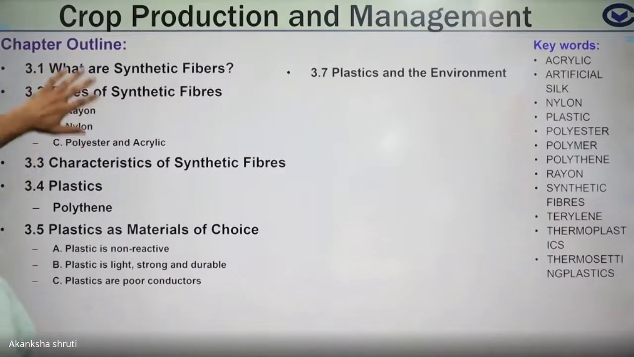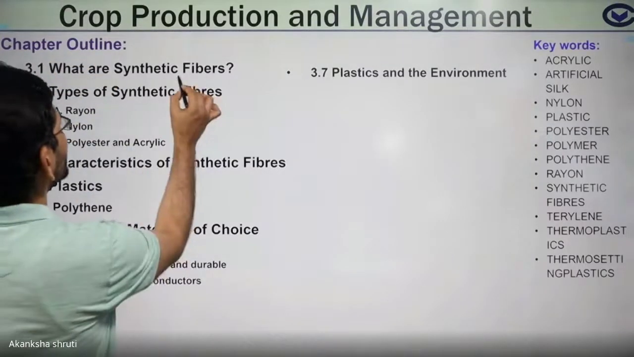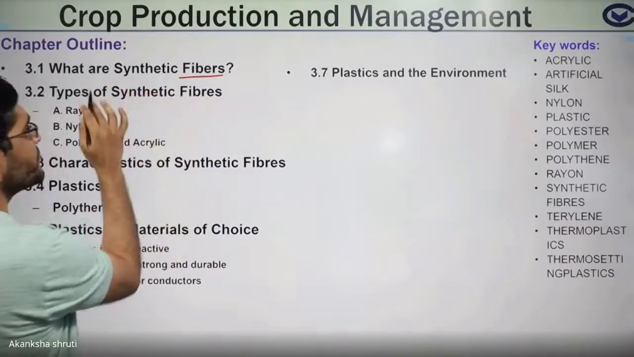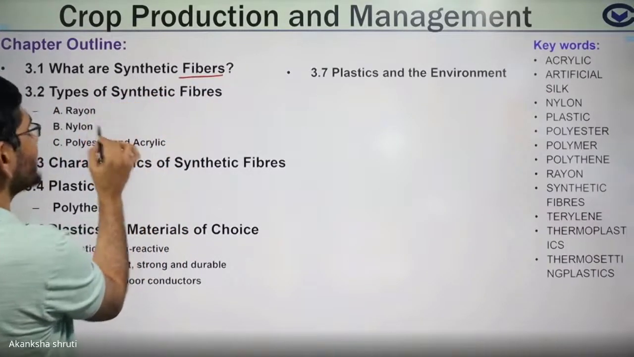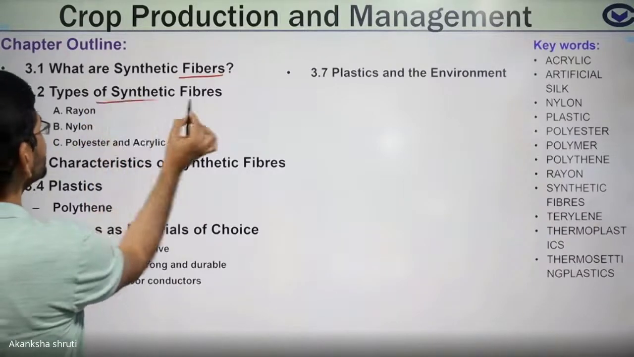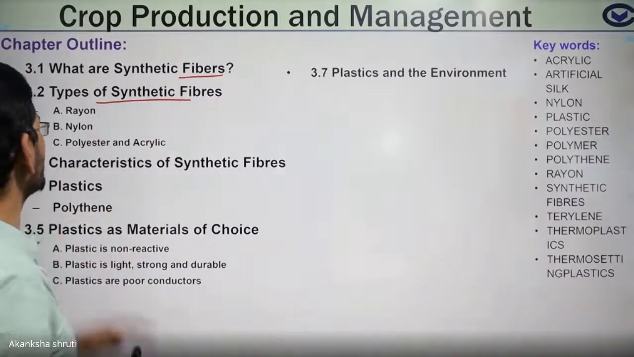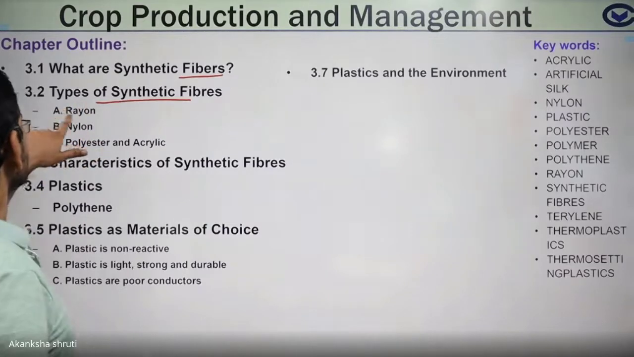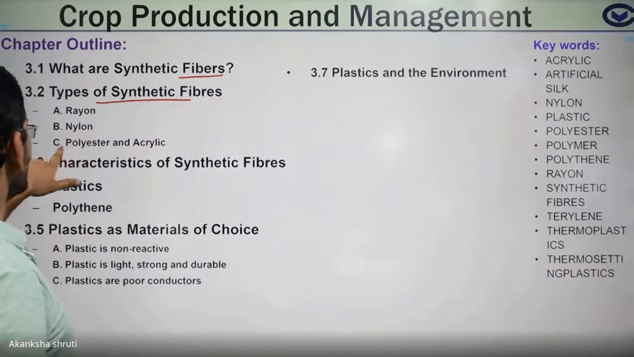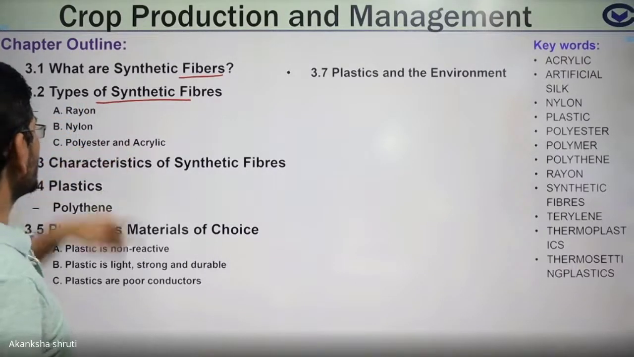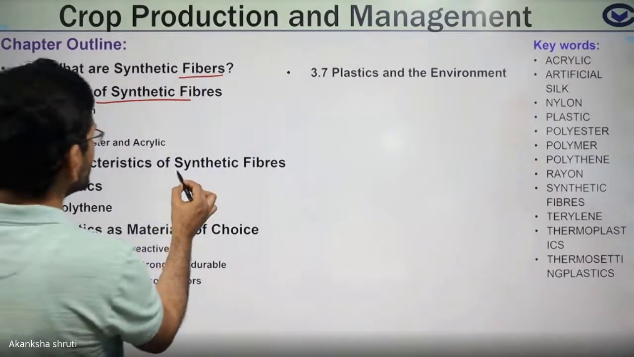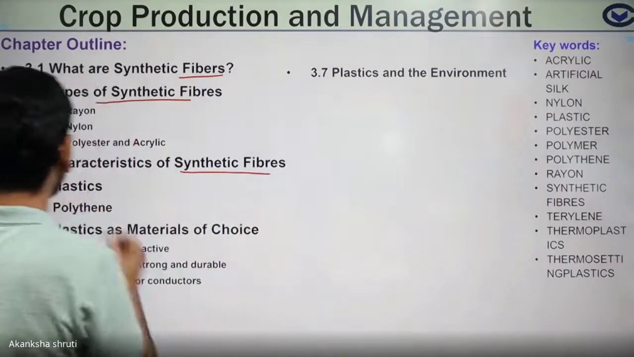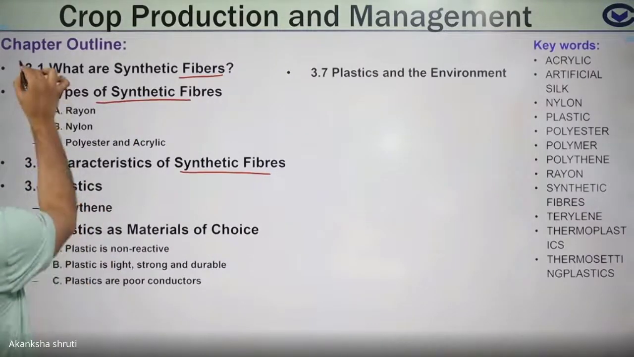We have to understand what is fiber, and the classification of fiber, which we will see as natural fiber and synthetic fiber. Then the types of synthetic fiber, we have to learn about these 3 or 4 categories: rayon, nylon, polyester and acrylic. Then the features or characteristics of synthetic fiber. This is the one part.